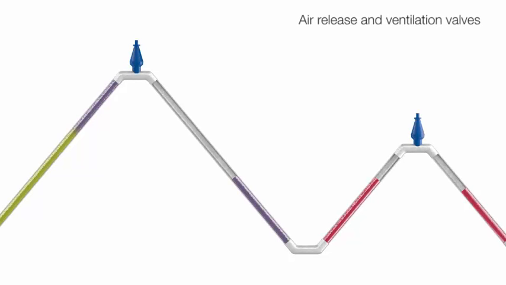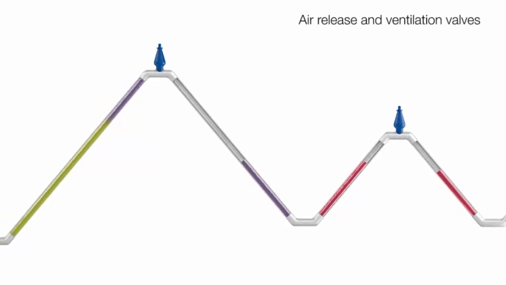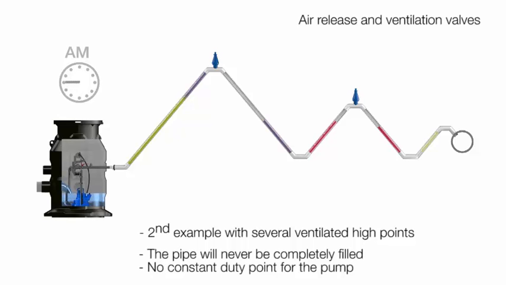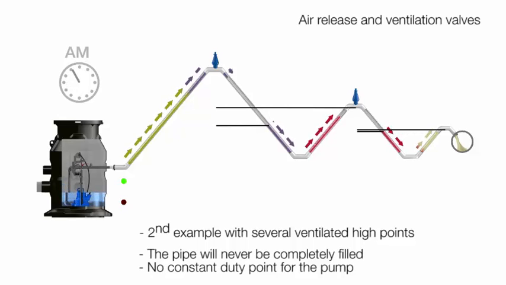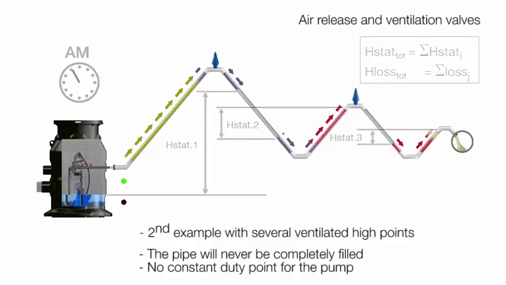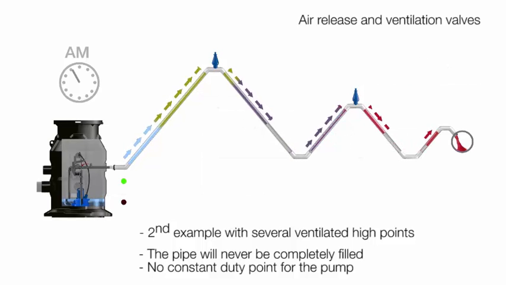There may be lots of high and low points when the pump is following the topography in a hilly area. As the last example of this animation, we will show a pipe with two ventilated high points. The more high points, the more intensive the calculation is getting. The pipe will never be completely filled, as the ventilation valves will always part fill with air. The duty point of the pump may vary in a wide range. All these calculations must lead to the correct choice of the pump model.